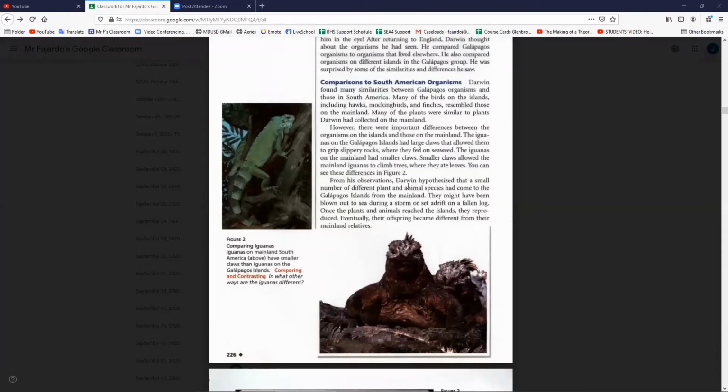From his observations, Darwin hypothesized that a small number of different plant and animal species had come to the Galapagos Islands from the mainland. They might have been blown out to sea during a storm or set adrift on a fallen log. Once the plants and animals reached the islands, they reproduced. Eventually, their offspring became different from their mainland relatives.